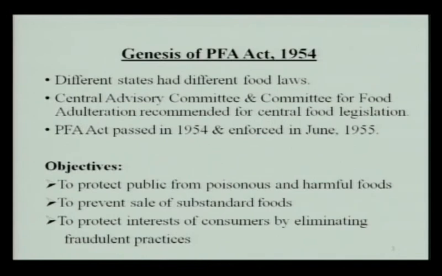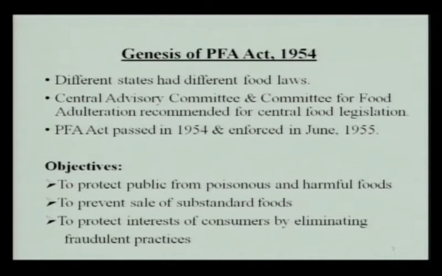As you all know, foodborne diseases are very common throughout the world and they result in a lot of human suffering. So there was always a need for legislation regulating the quality and safety of food. And so it was felt that our country also needed a central food legislation.